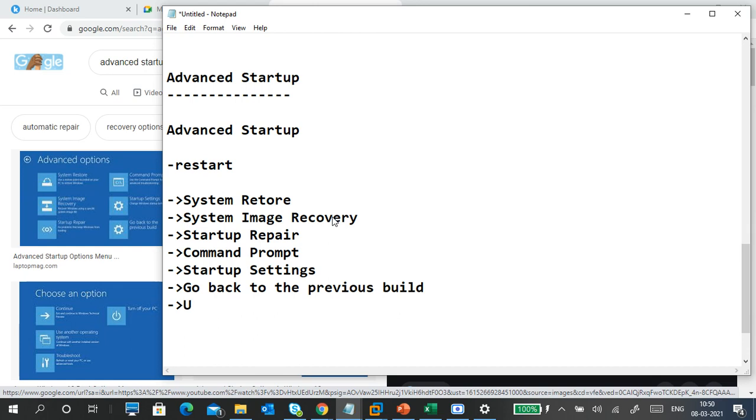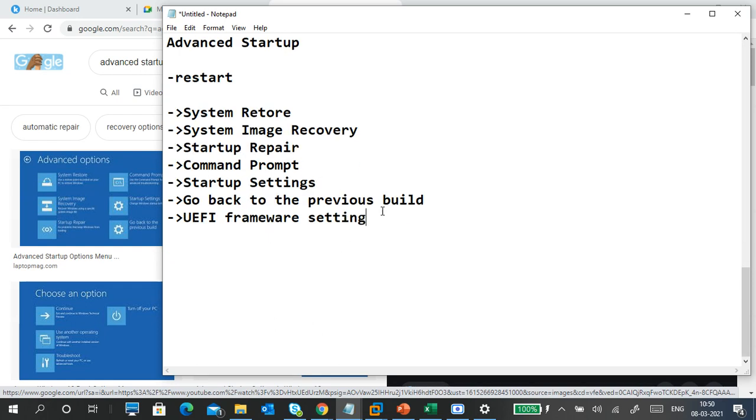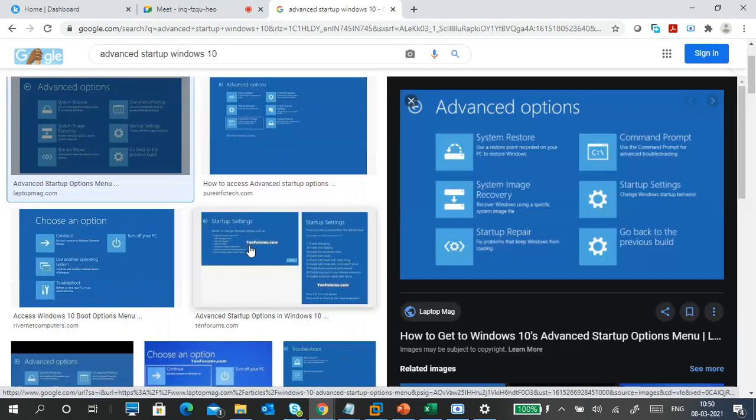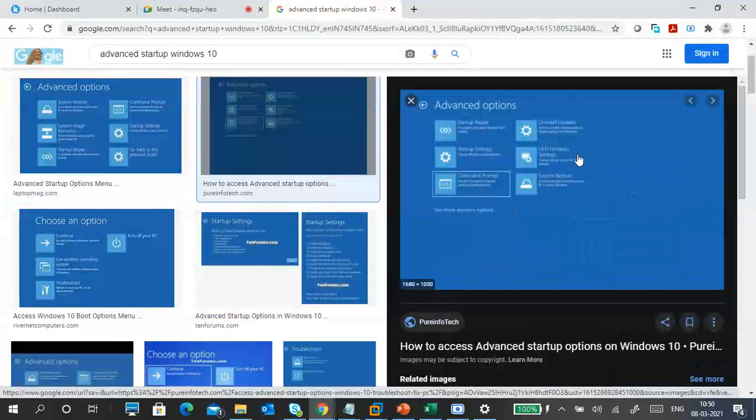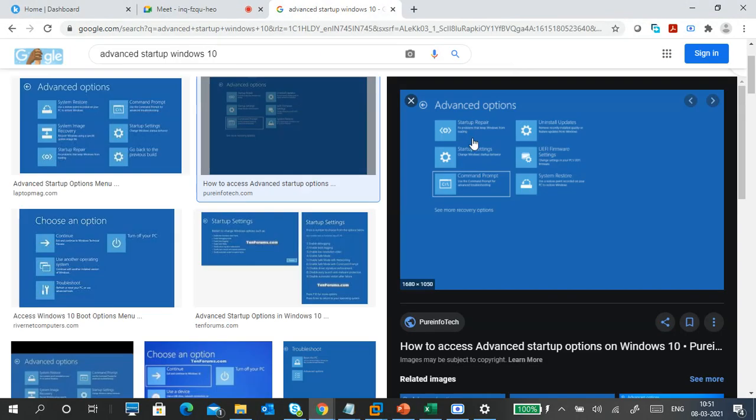Okay, this is for BIOS, like UEFI settings. If you are using UEFI firmware, then it will show these settings. Somewhere it will show UEFI firmware settings. It will open, nothing will happen.